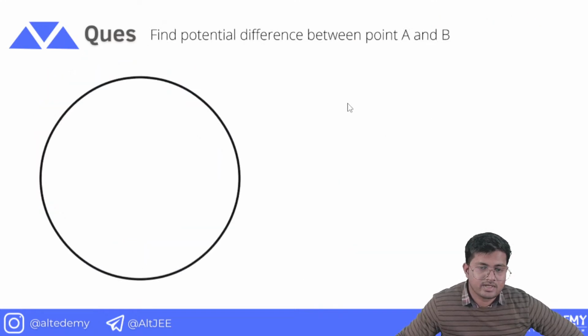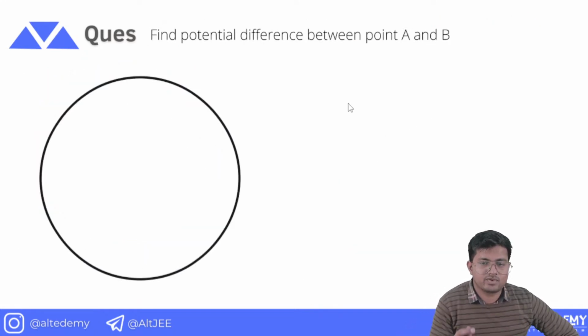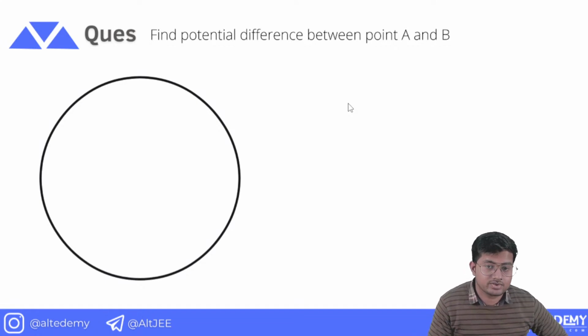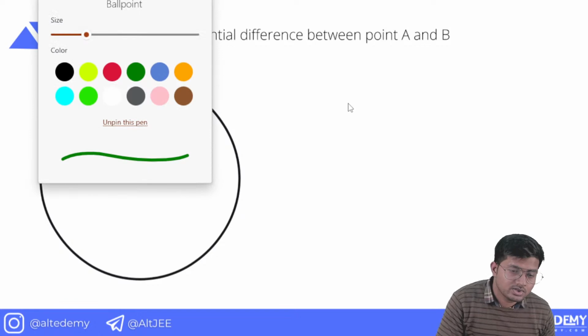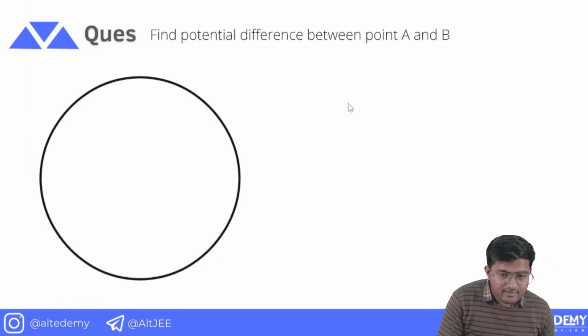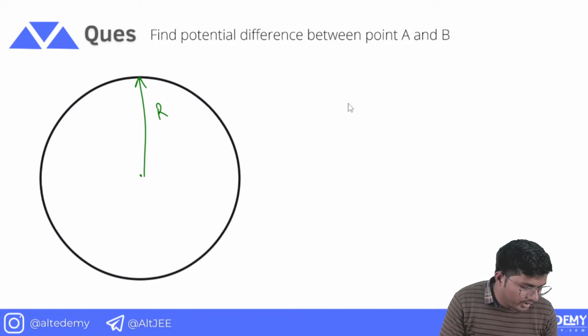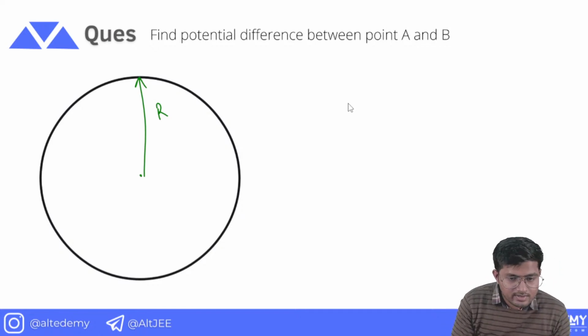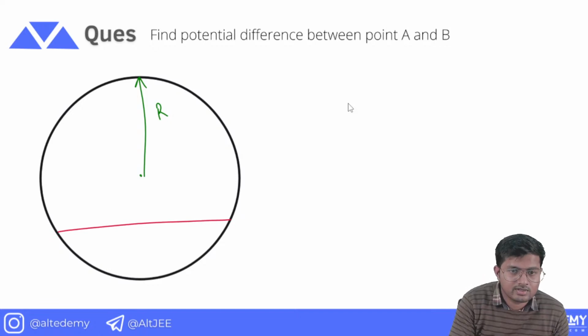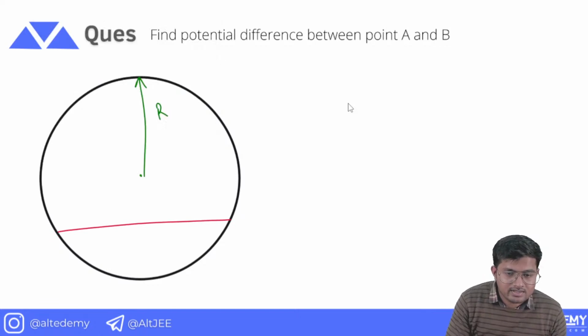All right, great. Now it's time for the second question. We have to find the potential difference between points A and B. So let me first draw the diagram. We have a circle whose radius is R. This is a straight rod, and this separation is small d. This is point A and this is point B.